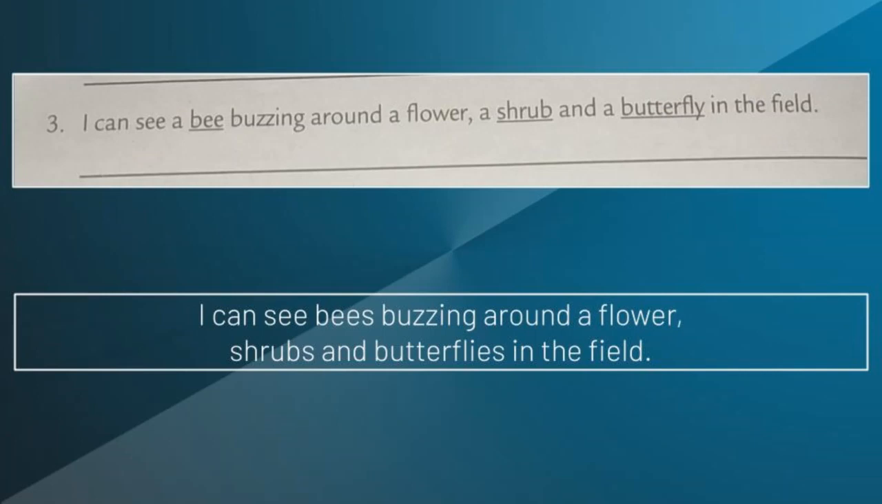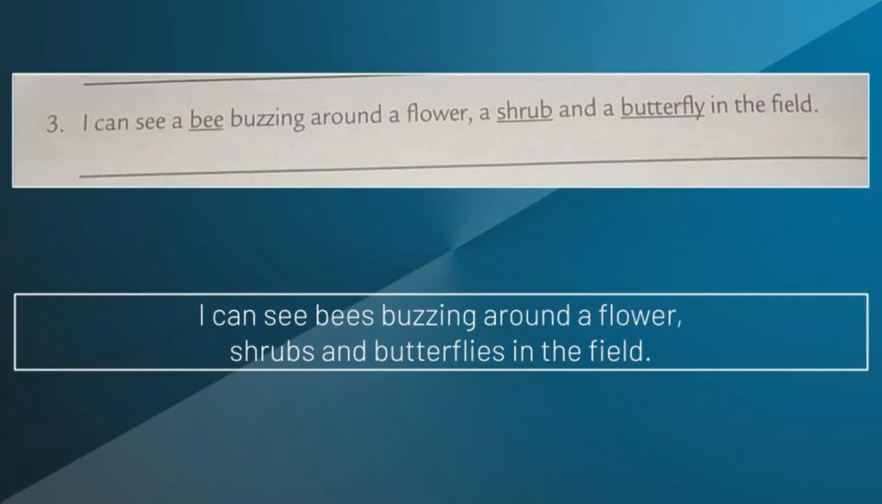In this sentence, three words are underlined. What are they? Bee, shrub, butterfly. These three nouns are underlined. Now we have to change these nouns into plural form. Students, what is the plural form of bee? What is the plural form for bee? Yes, you're right. The answer is bees.